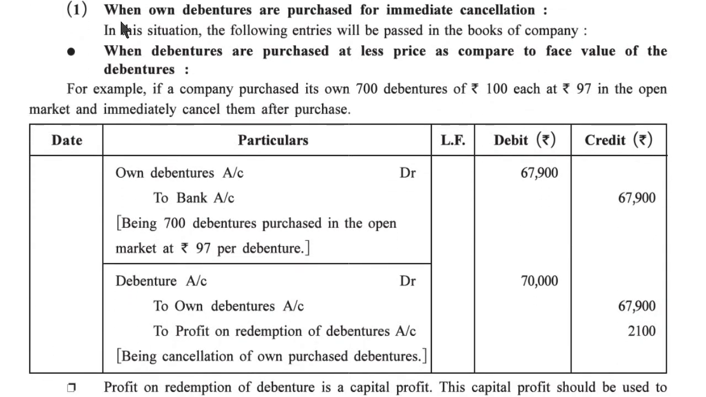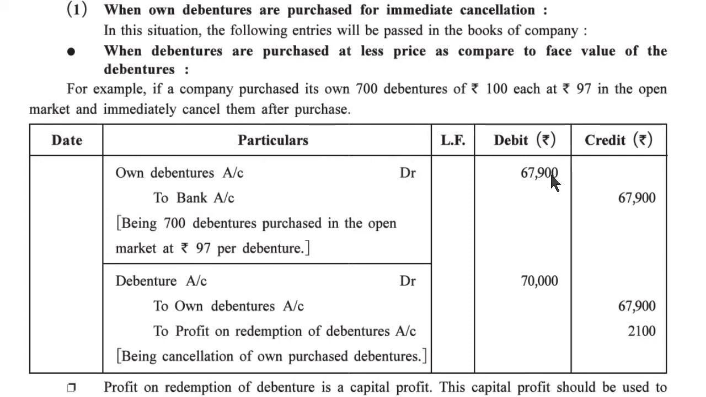First, when own debentures are purchased for immediate cancellation. In these situations, the following entries will be passed in the books of the company. First, when debentures are purchased at a lower price as compared to the face value. For example, if a company purchases its own 700 debentures of rupees 100 each at rupees 97, face value is 100 and purchase is at 97 in the open market, and it immediately cancels them after purchase.